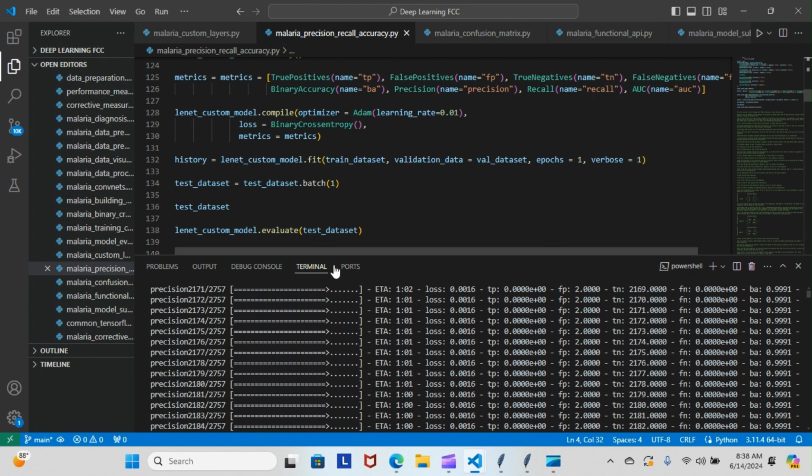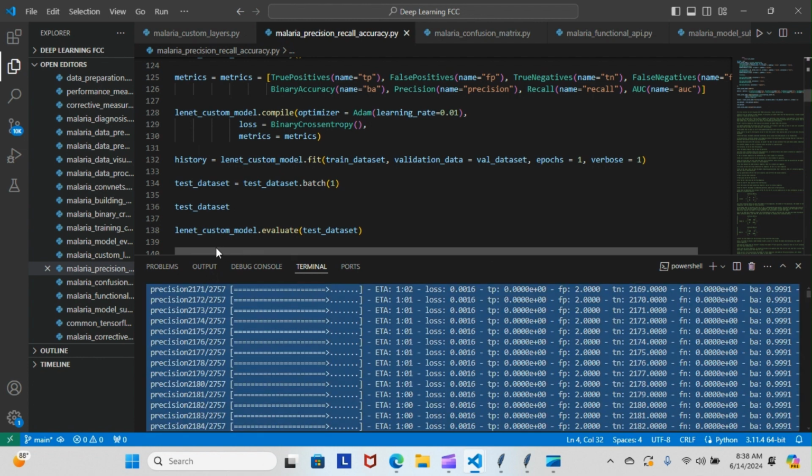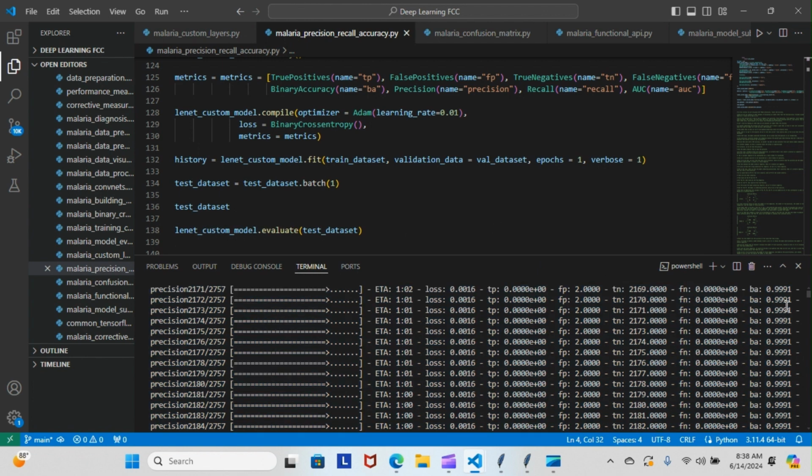Like I said, this is the history here. You see it running through. Maybe because our test data set is so large. You can see here we ran through 2,757 pieces of information, and we went ahead and did the LeNet custom model to evaluate. We evaluated our test data set. Let me show you that really quickly.